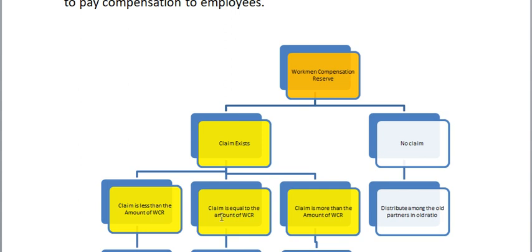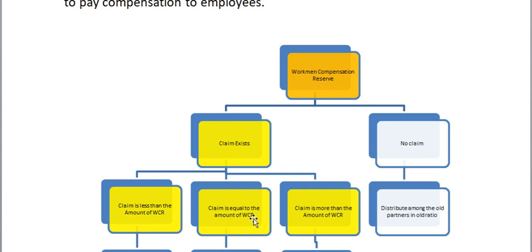Okay, next, the second case. The claim is equal to the workman compensation reserve. For the claim purpose we are opening one new account, provision for workman compensation claim account. Transfer the full amount to that account. Nothing is left, so we are not distributing among the partners.